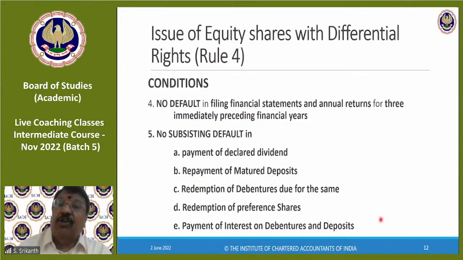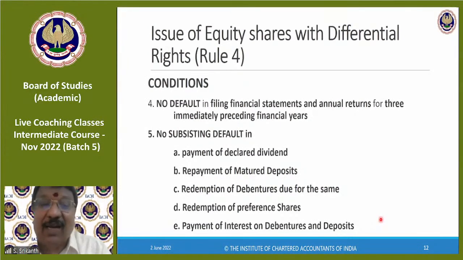Similarly, repayment of matured deposits. Once the deposit is matured, you have to pay. If you are not repaid, there is a default, you cannot issue DVR. Same way, redemption of debentures, redemption of preference shares, payment of interest on debentures and deposits. Interest is also included.